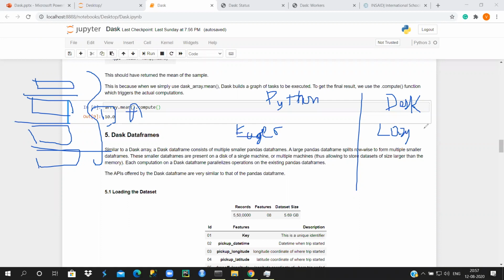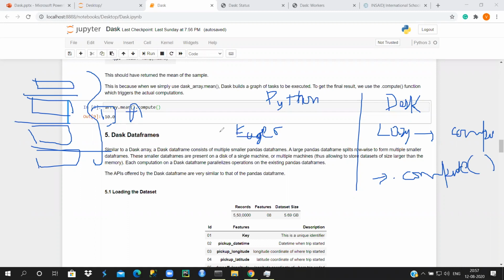Lazy evaluation in the sense it's not going to do the computation. When I say lazy, there's no computation involved here. It's only going to take up your code and evaluate it. When you put in this dot compute option, then it's going to do the evaluation and show you the result.